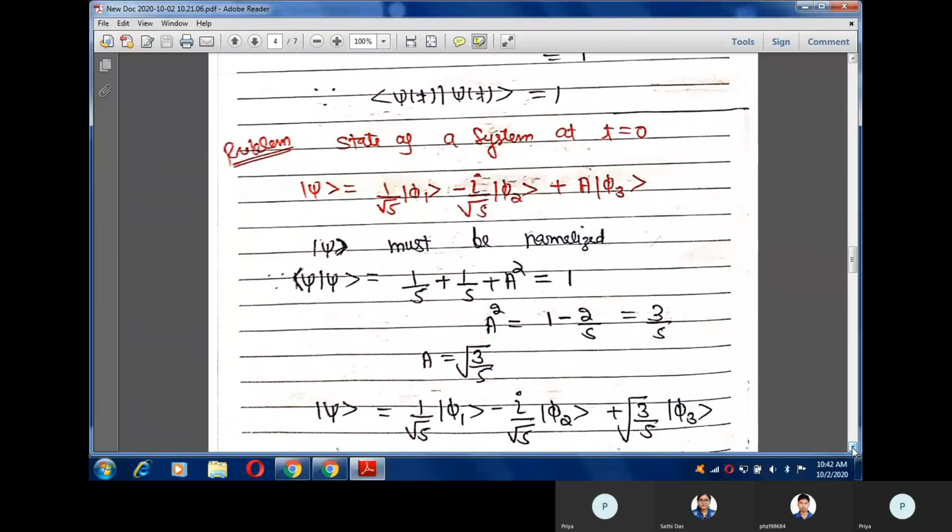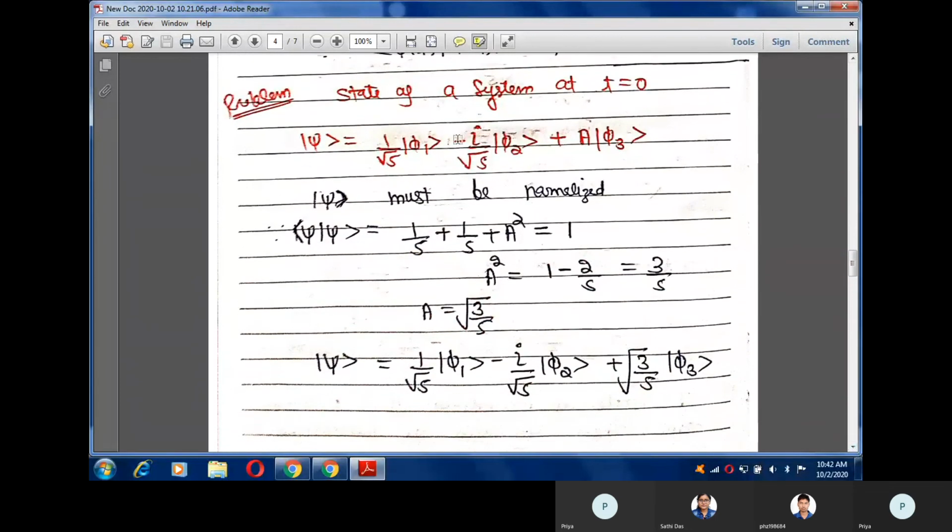Okay, now the next problem is: suppose I have a system and the system state is some linear combination of phi 1, phi 2 and phi 3. Here A is unknown. You can find this unknown A simply by normalizing our state psi.